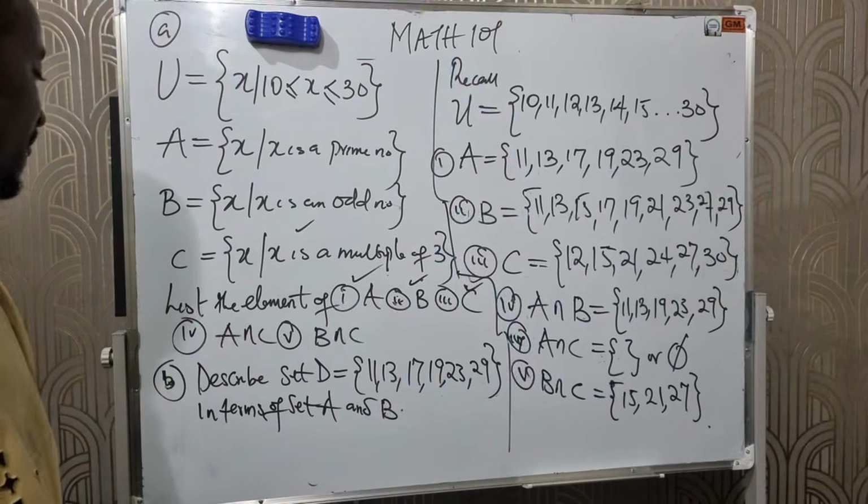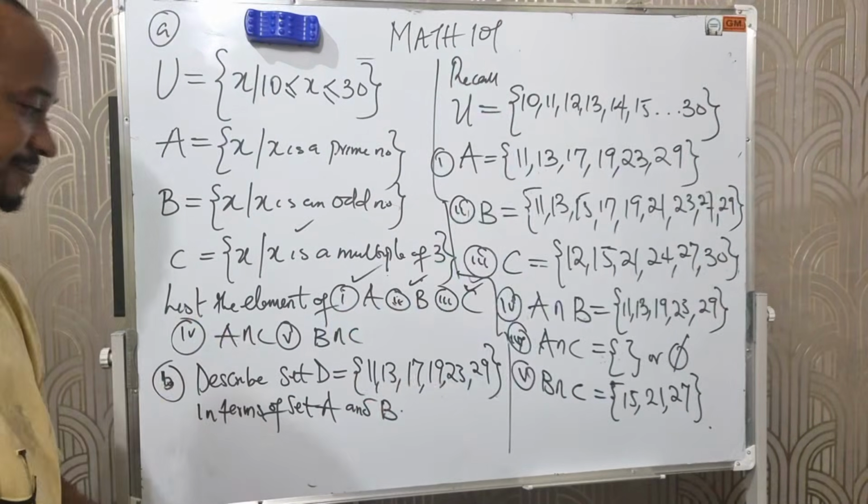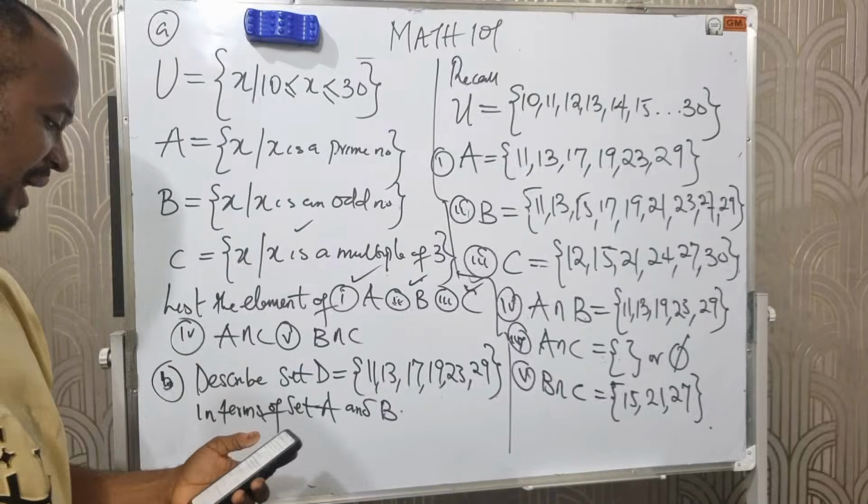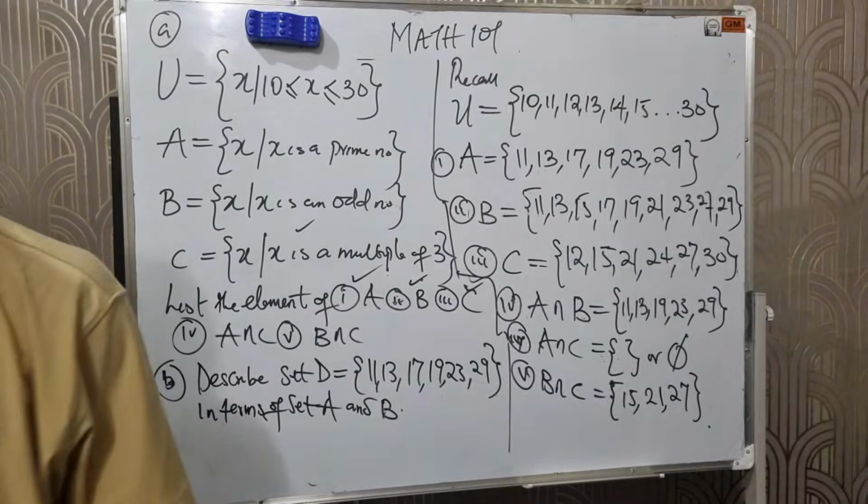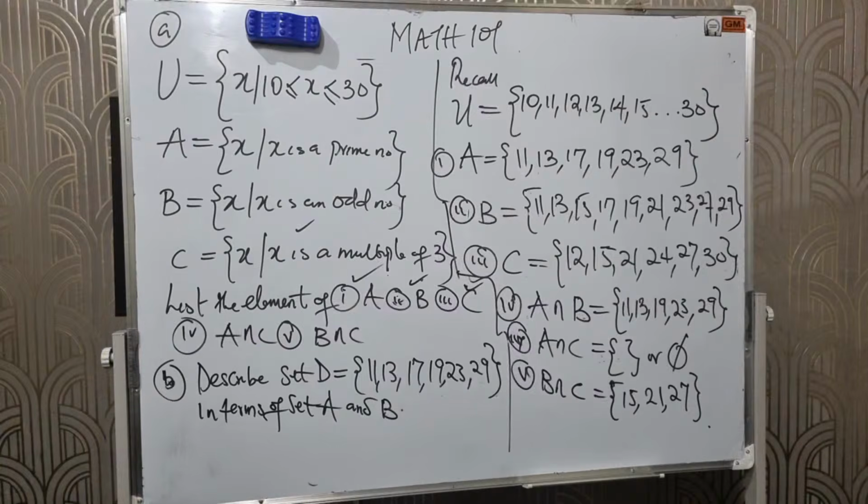Are you guys following? Now we are to describe set D in terms of A and B. Describe set D in terms of what? A and B.